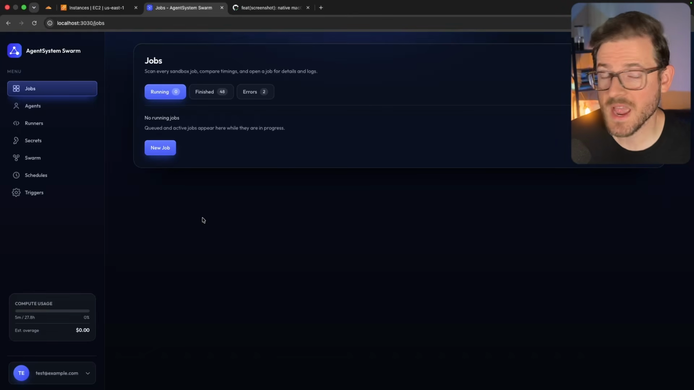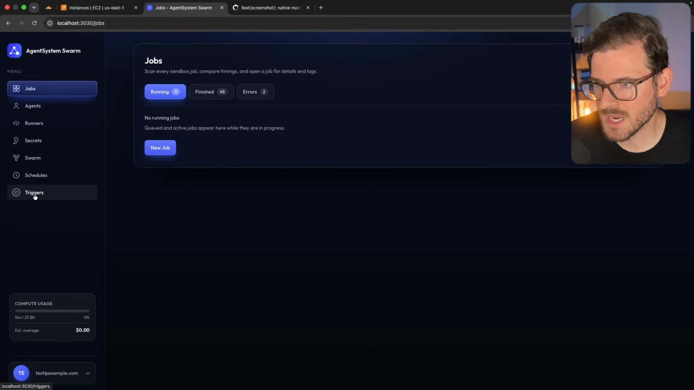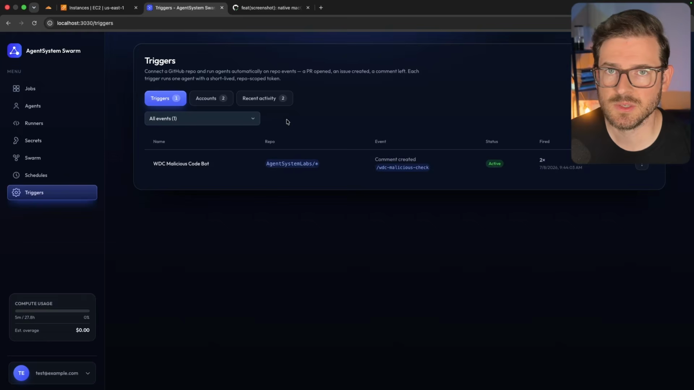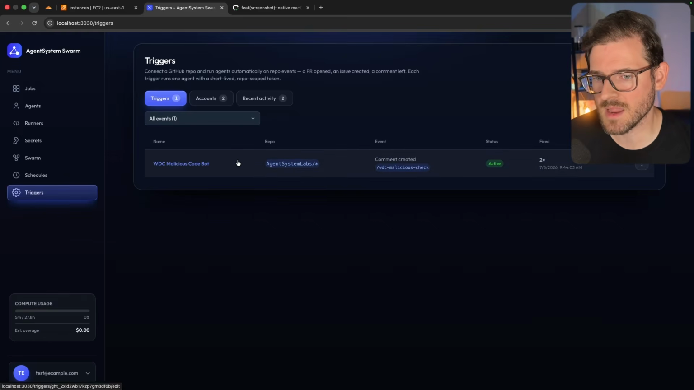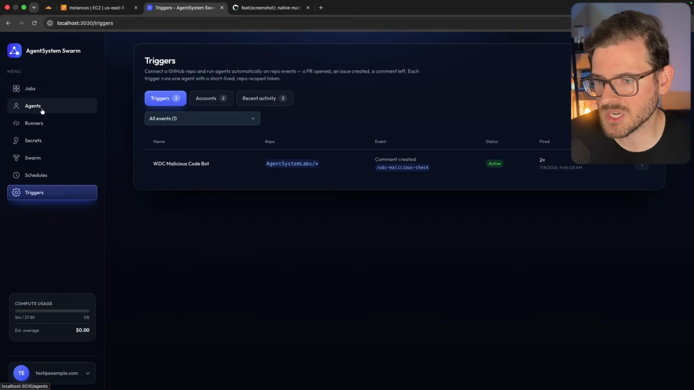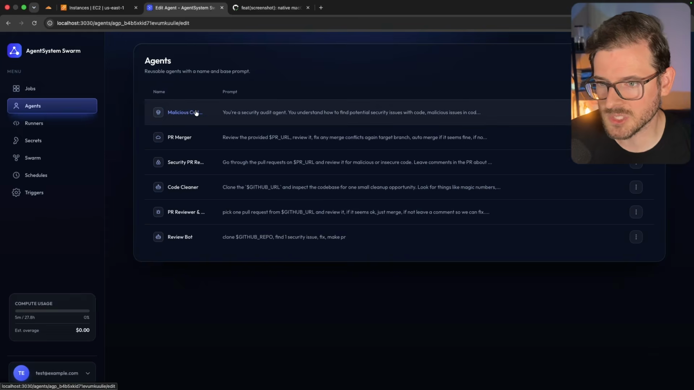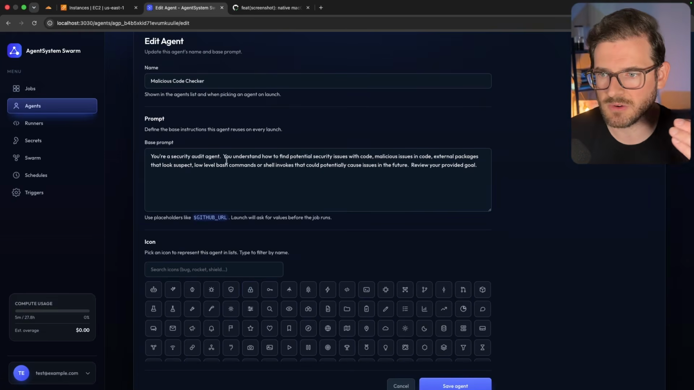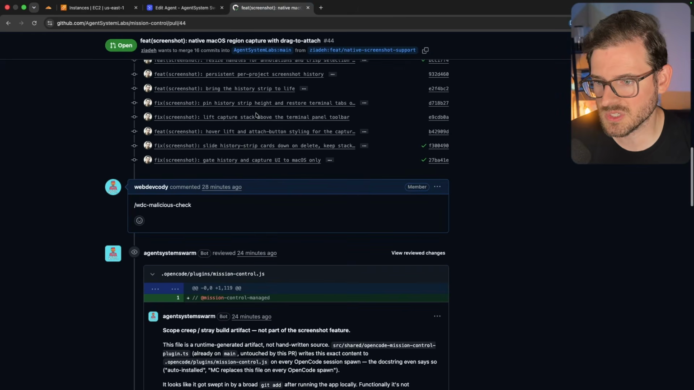So one of the side projects I have been building out just for fun is something called Agent System Swarm, which allows me to hook into my GitHub repos. And whenever I leave a comment with a particular command, it can run any of these agents that I've defined. So for example, I have a malicious code finder agent. It has a really simple base prompt in here. And when someone makes a pull request, all I have to do is just type in this command.